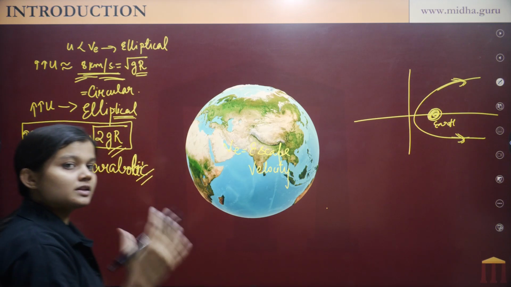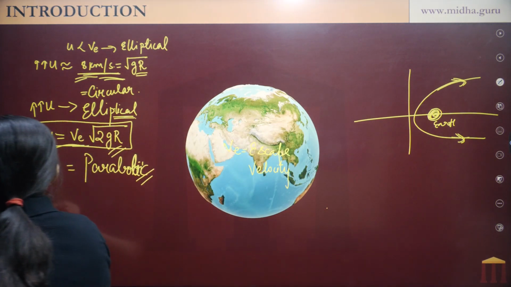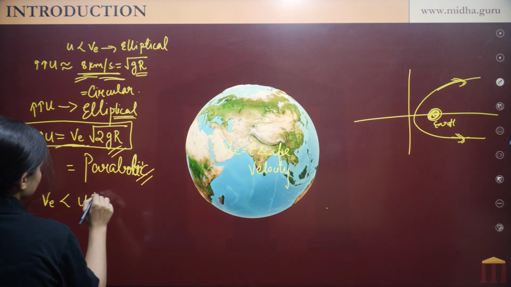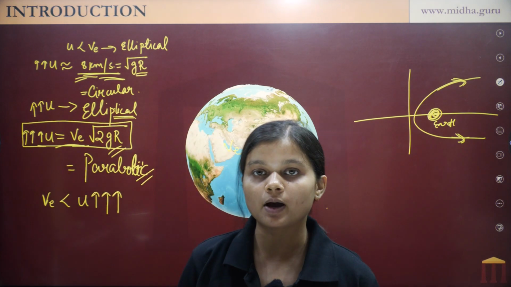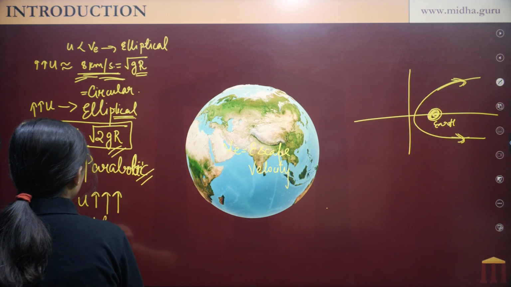Now if we further increase the speed, greater than Ve, greater than the escape velocity, then what is the path of the object? Yes, the path will be a hyperbolic path.